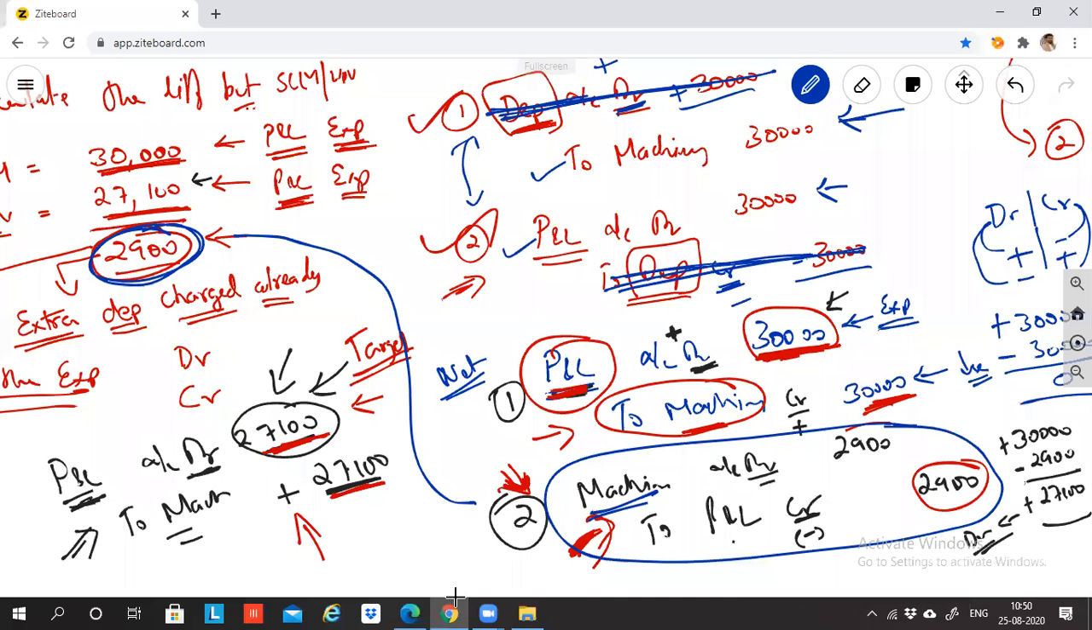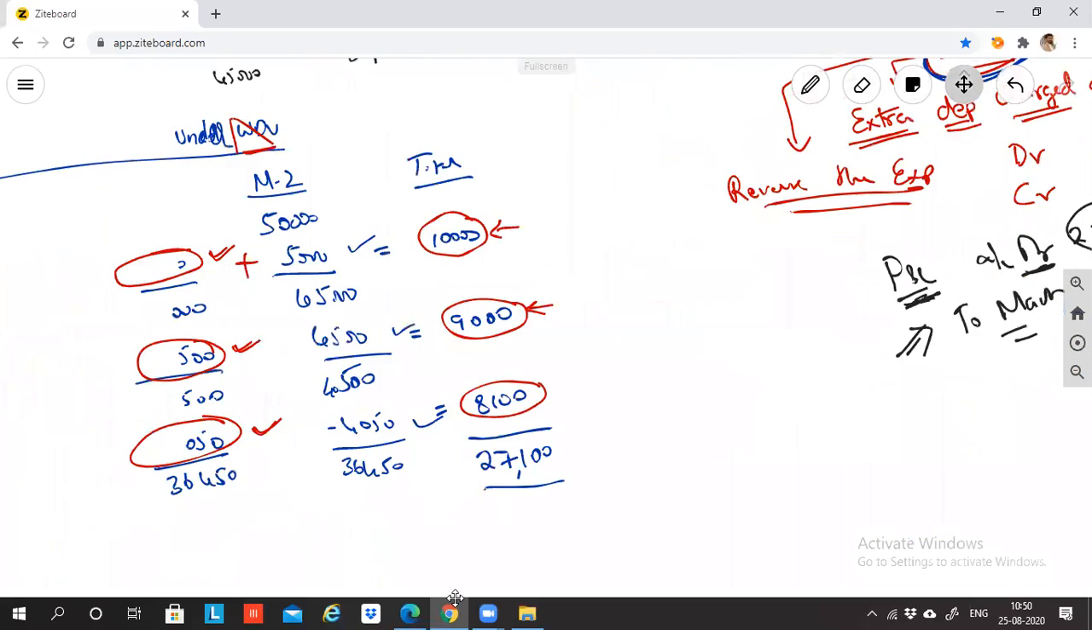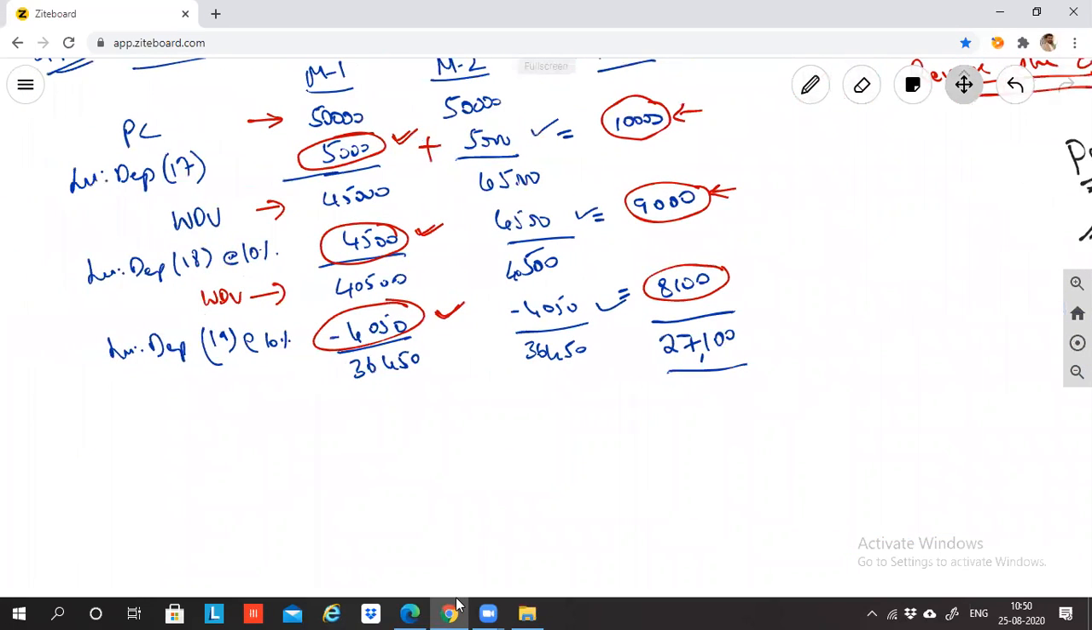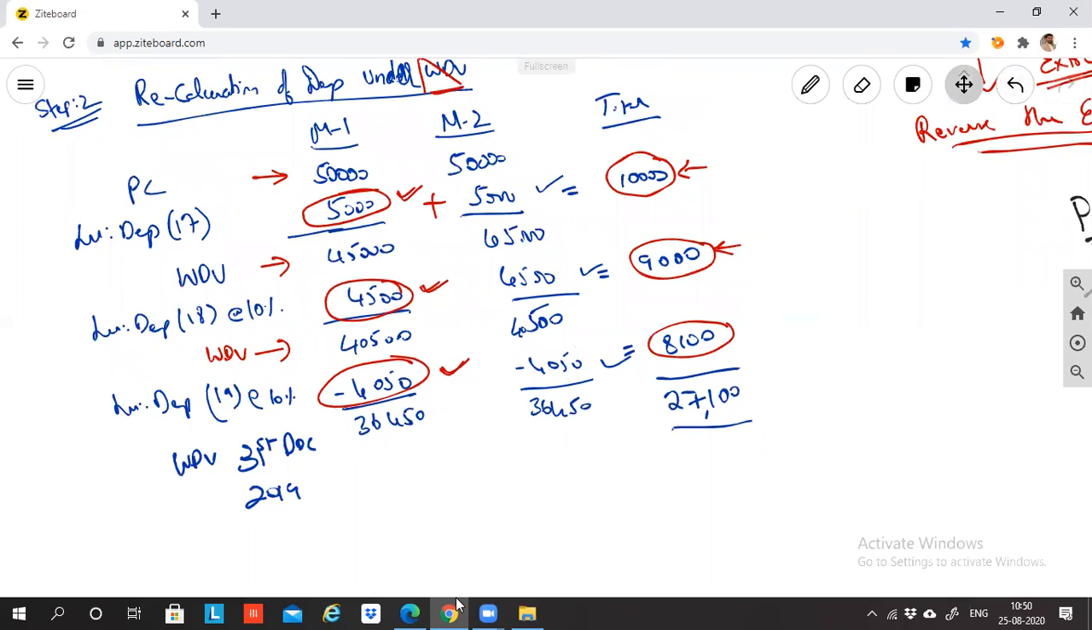Now please tell me, as per our WDV method calculation, this is the depreciation WDV as on 31st December 2019. Am I correct? This is the WDV method. This is the WDV of 2017. This is the WDV of 2018, and this is the WDV of 2019.